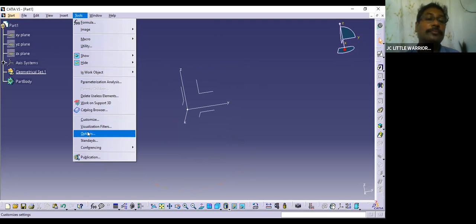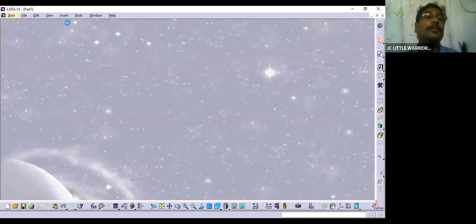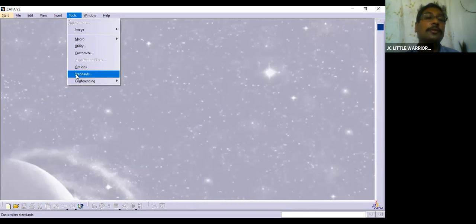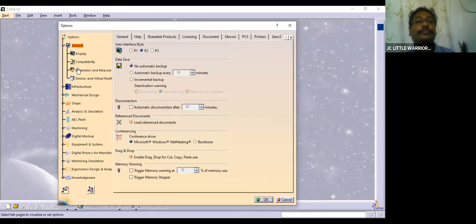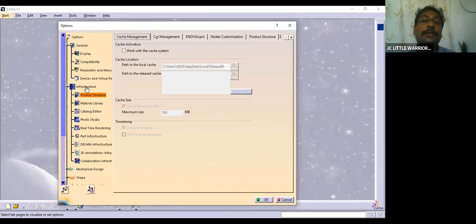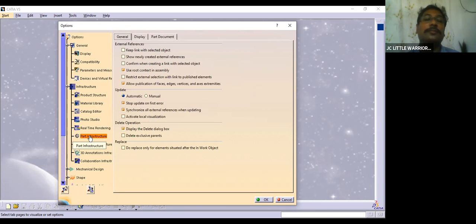Okay, and then properties. Now, before this only you can go. Okay, here tools, options, and see here infrastructure. Okay, and part infrastructure. Okay, don't worry, these things we'll be using on daily basis, so you'll come to know very easily.